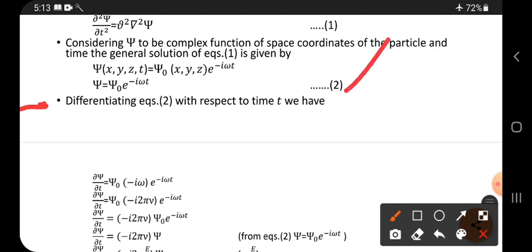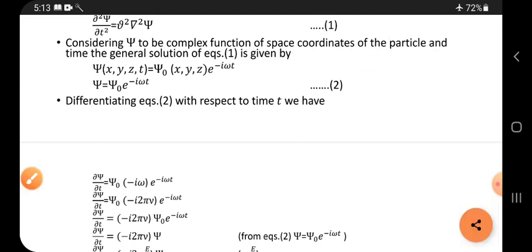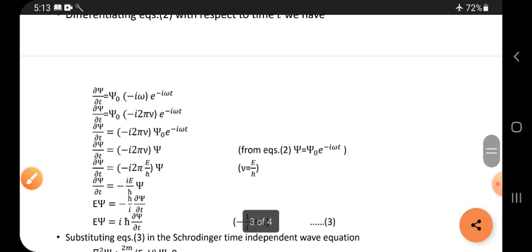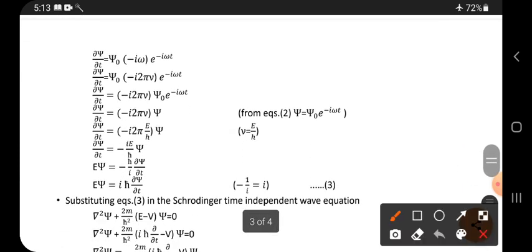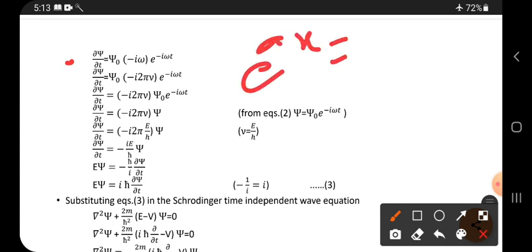Next, differentiating equation 2 with respect to time t, we differentiate only one time. We get dou psi by dou t. Only the exponential time term is differentiated. We already know the differentiation of e power ax is a into e power ax.